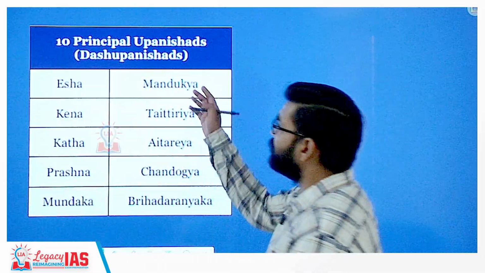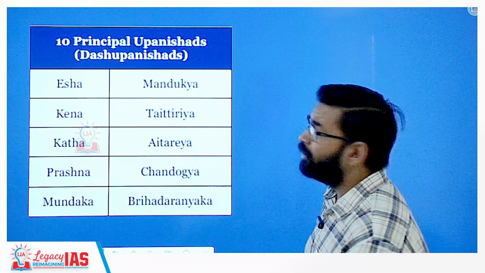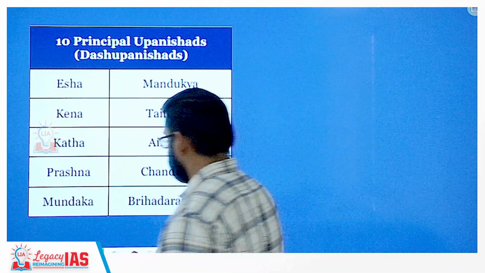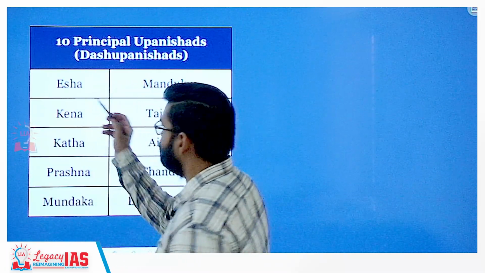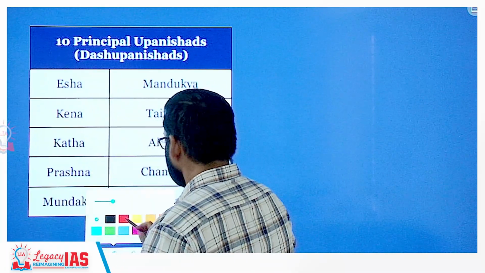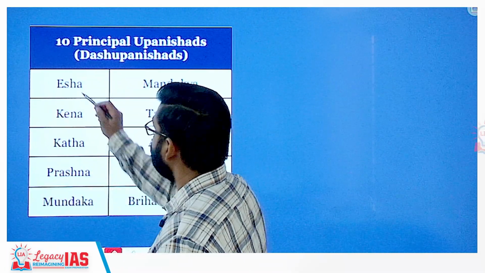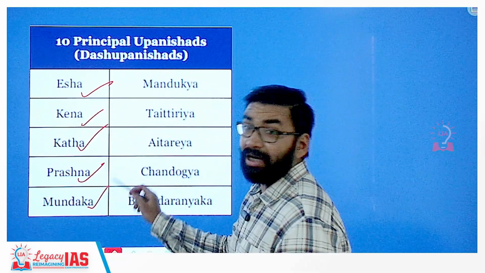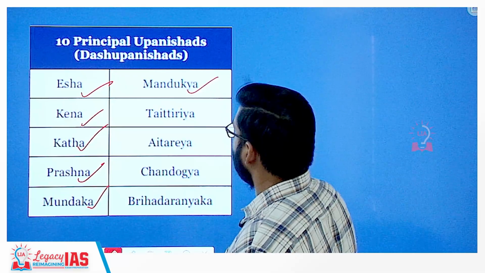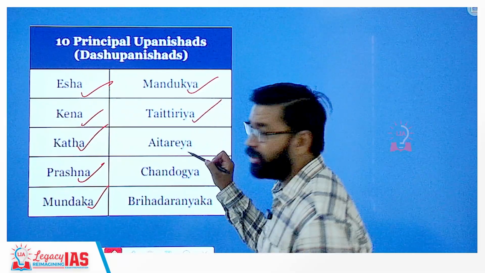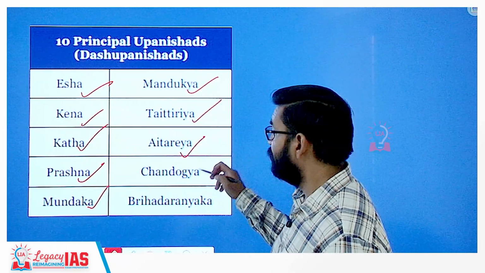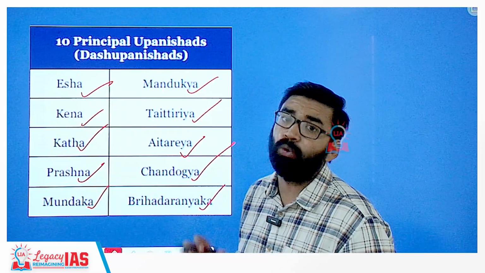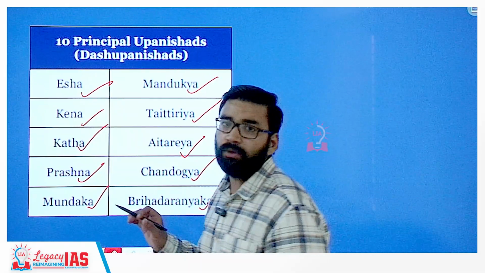As you can see, the 10 principal Upanishads, also called Dash Upanishads, are the Isha Upanishad, Kena Upanishad, Kathak Upanishad, Prashna Upanishad, Mundaka Upanishad, Mandukya Upanishad, Taittiriya Upanishad, Aitareya Upanishad, then Chandogya and Brihadaranyaka Upanishad. So these are the 10 principal Upanishads. There are a total of 108 Upanishads.